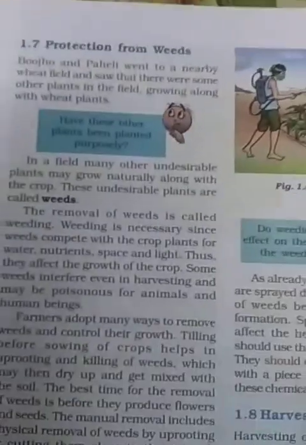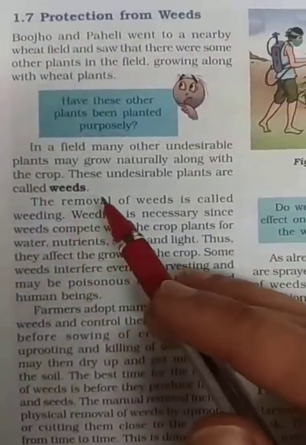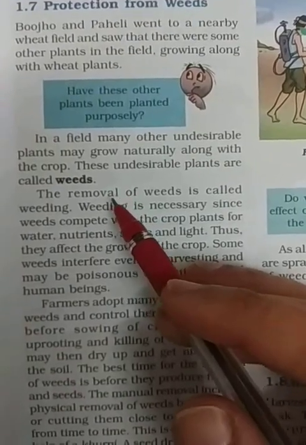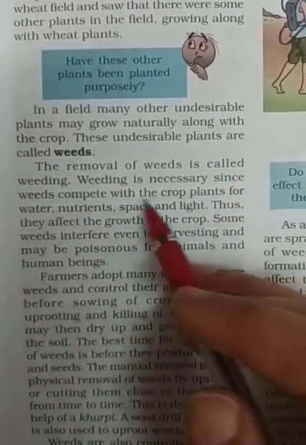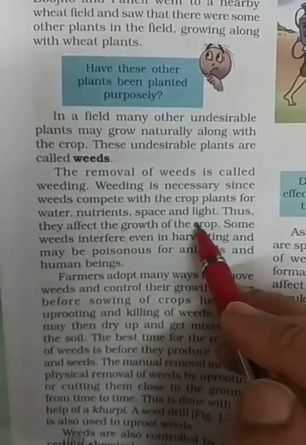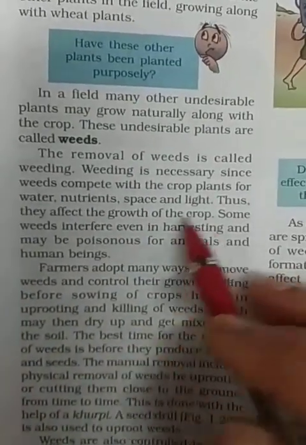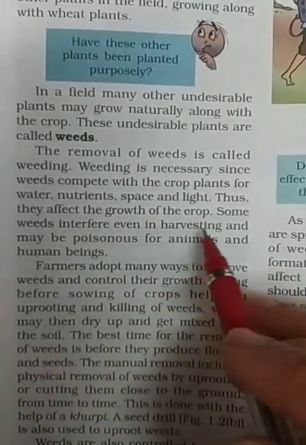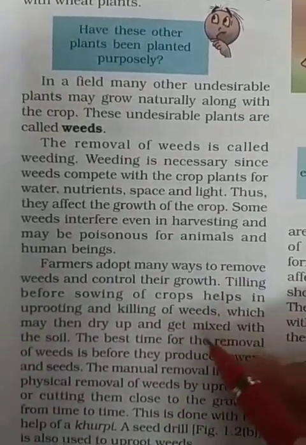Next is protection from weeds. As I told you, a weed is an unwanted plant. The removal of weeds is called weeding. Weeding is necessary since weeds compete with the crop plants for water, nutrients, space and light, so they affect the growth of the crop. Some weeds interfere even in harvesting and may be poisonous for animals. So it is very necessary to remove the weeds.